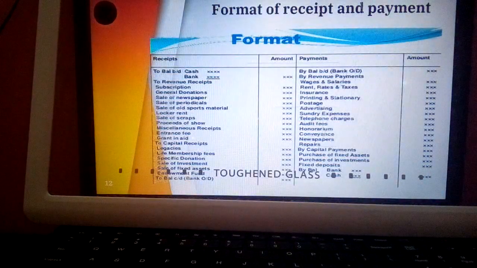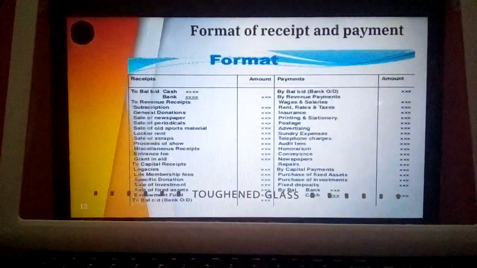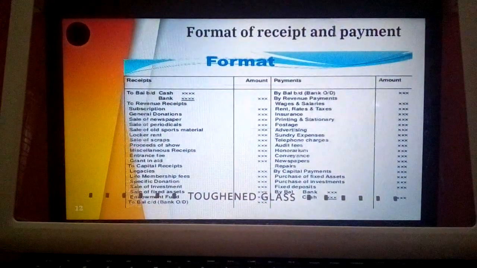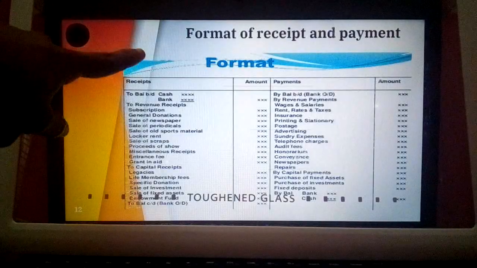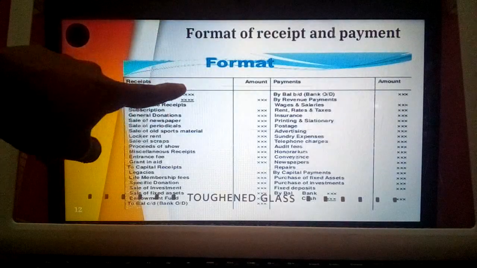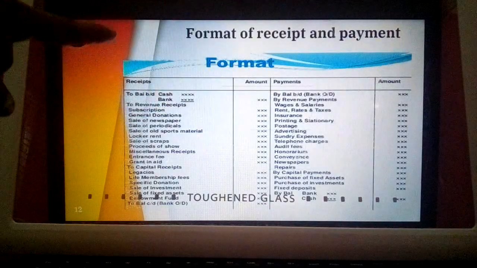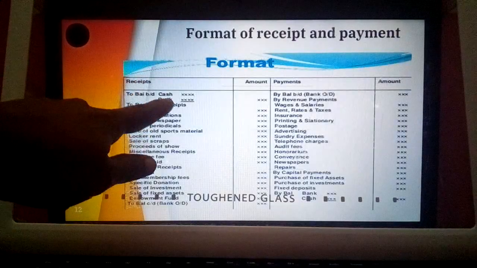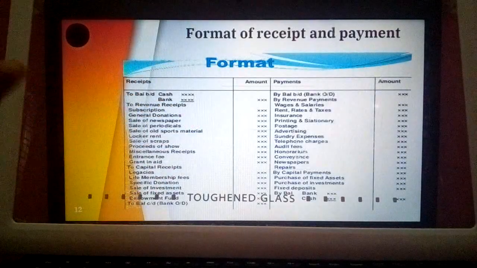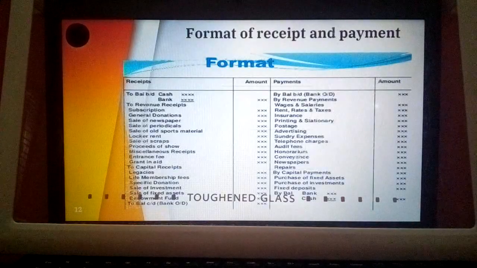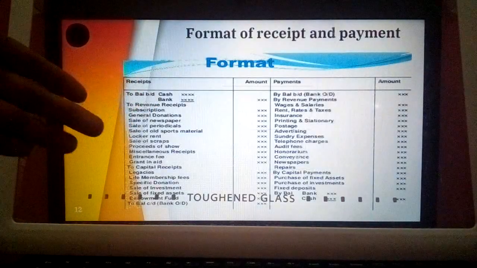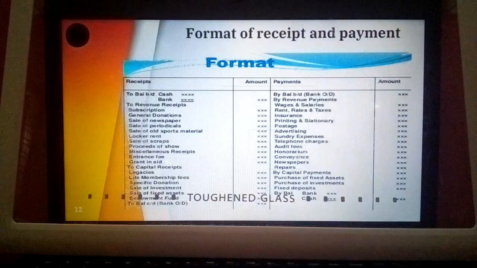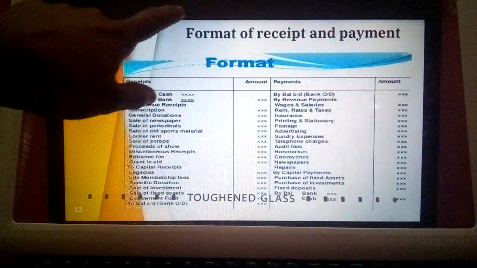So next one is regarding the format of receipt and payment account. Hope it is visible. At the time of preparing receipt and payments account, first one is balance brought down. We need to write down the opening balance of cash in hand or cash at bank, that is balance brought down. Then next is about revenue receipt. What are all the revenue receipts? Subscription, which is received on monthly basis or annual basis. It is recurring in nature as well as it is income to the organization, so it is recorded on the receipt side.